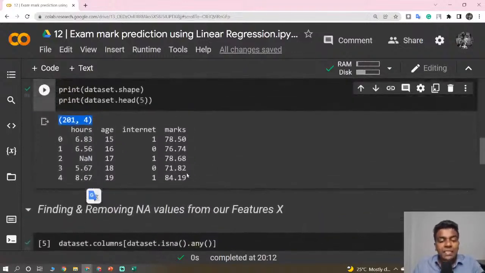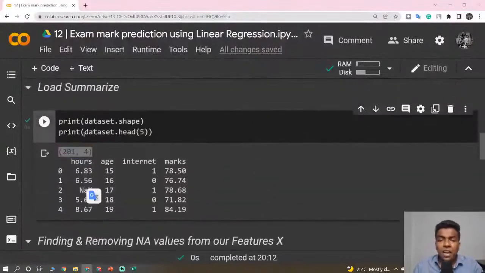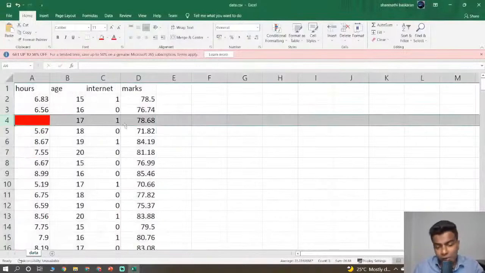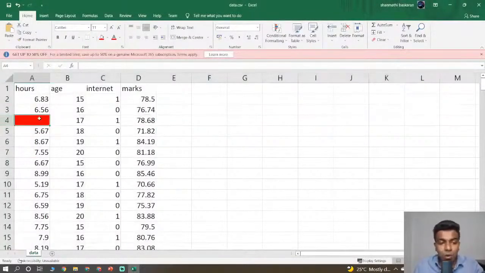Now it is time to remove the null values, or not available values, present in this data set. So how can we remove that? There are a lot of ways, guys. Number one way is you can simply remove the certain row, or else statistics may play a role. The statistics way is replacing this cell with the mean of this complete hours column.